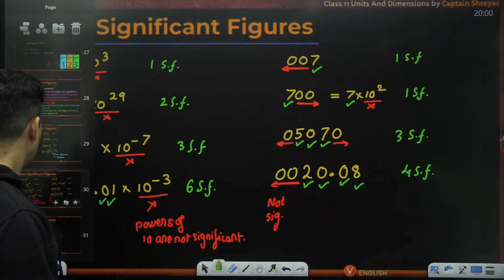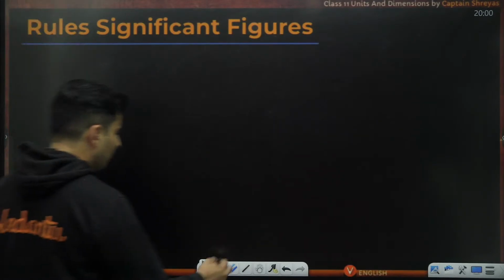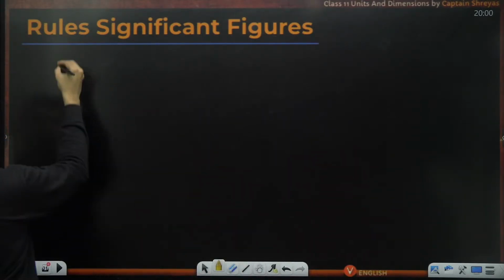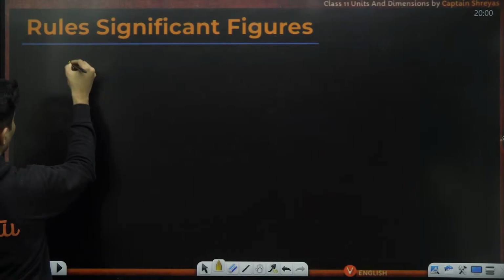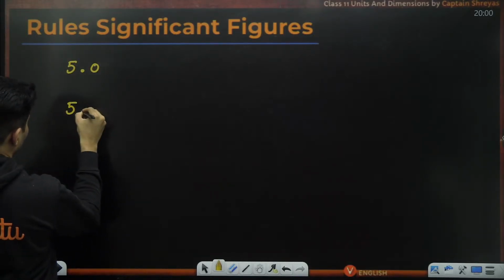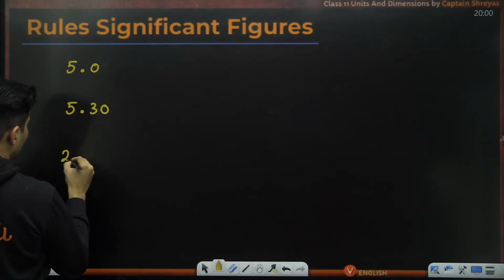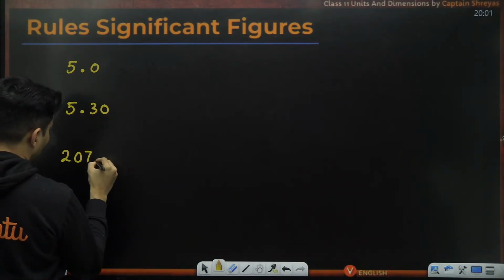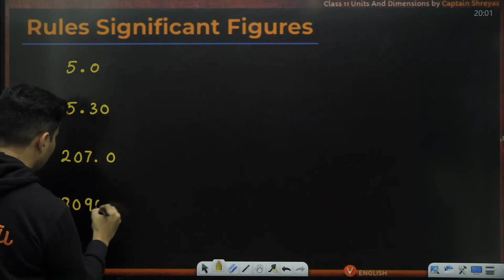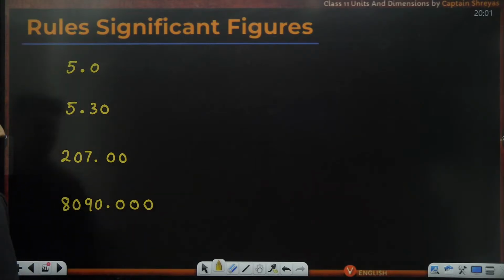Okay, fine, sir. I understood this. But sir, what if there are decimals and then zeros? That is very interesting. Imagine a number like 5.0 or 5.30 or a number like 207.0 or a number like 8090.000 or something like this.